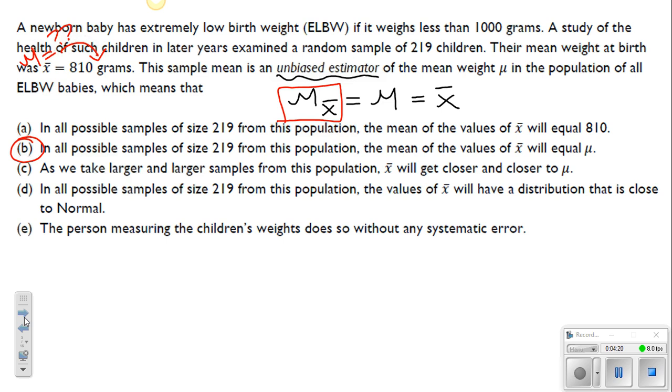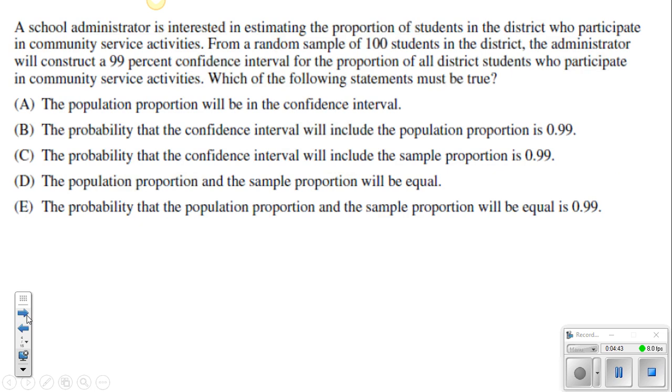We don't know that 810 is the population mean, but if we do this over and over and over and we get a mean of all the X bars, which is equal to 810, well, that should approximate mu. So that's what makes this answer choice better than this one, because we don't actually know the mean population. We probably should do something like a confidence interval to estimate it, but that's going to be the difference between A and B. Hopefully that made sense.